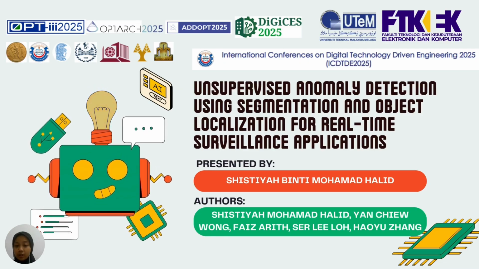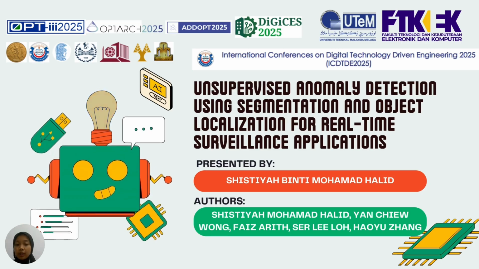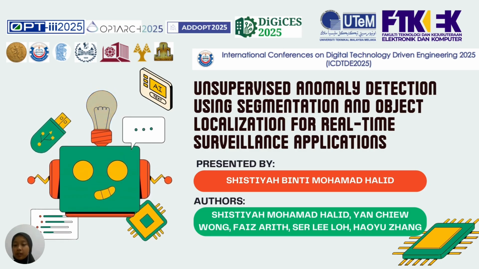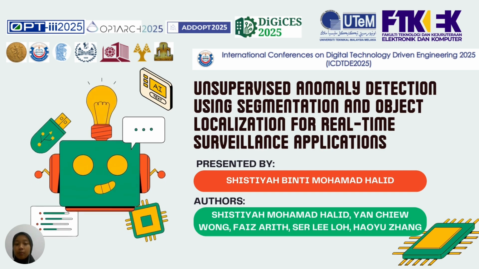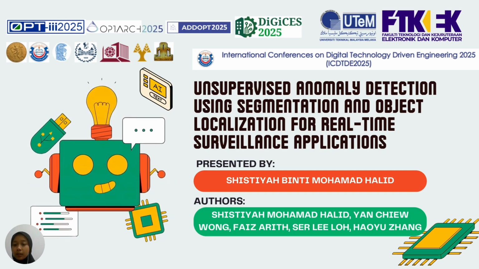In today's presentation, I will walk you through how our framework combines computer vision and AI to detect and localize anomalies in real time without the need for extensive labeled data or manual supervision. Let's begin by understanding the need for smarter anomaly detection systems.